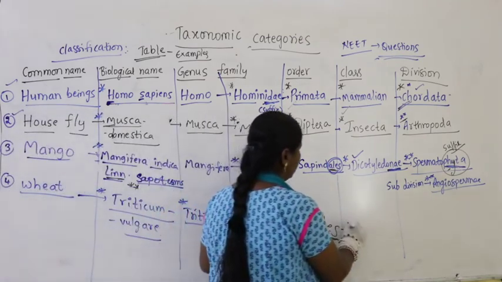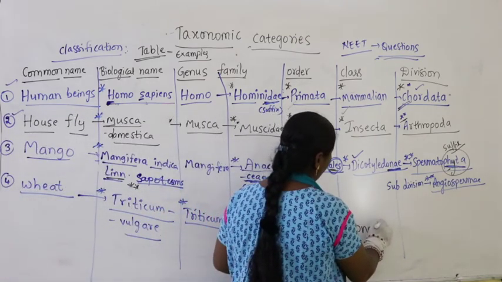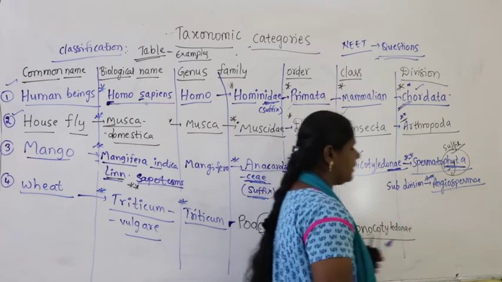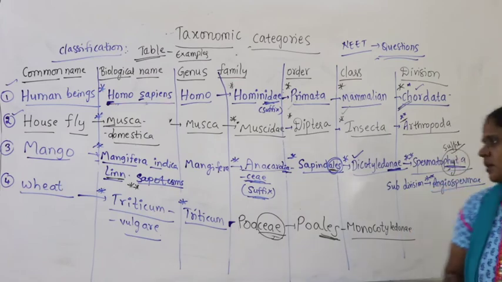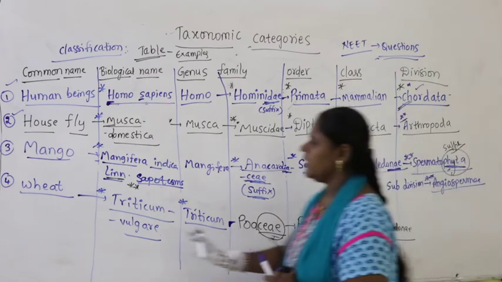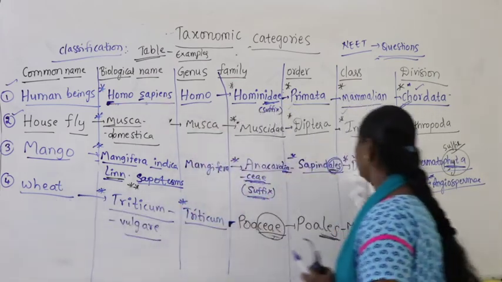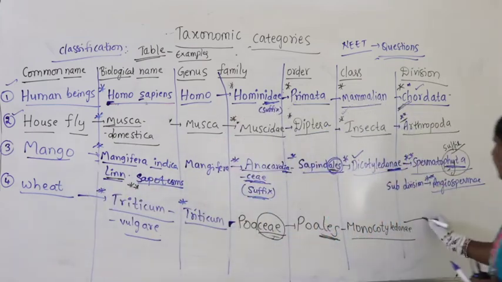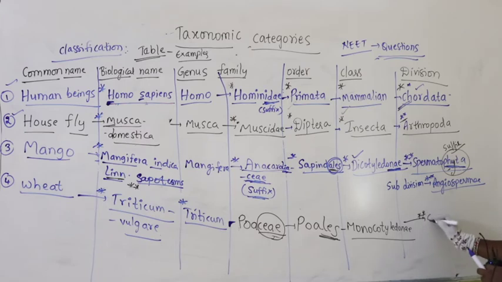Then what is the class? It belongs to Monocotyledonae, which is the name of the class. So for monocot we are taking wheat as the example, and for dicot we are taking mango. It also belongs to the same division, Spermatophyta, and the subdivision is Angiospermae.